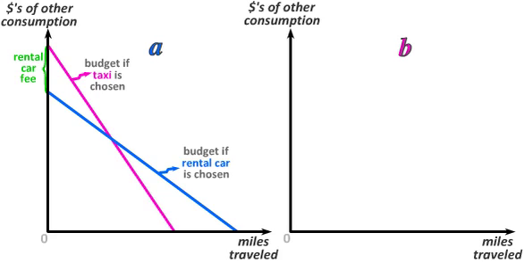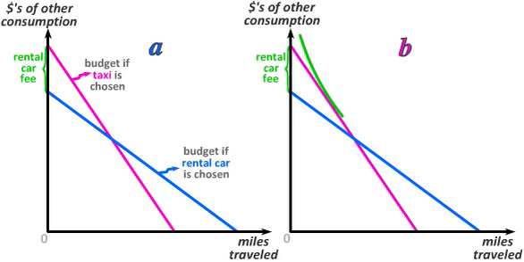The rental car fee can then be read off as a vertical distance on the vertical axis of our graph. If we take cabs, we don't have to pay any fee. If we take a rental car, we have to pay a fee before we ever get out of the airport and drive a single mile. Thus, the difference between the vertical intercepts of the taxi budget constraint and the rental car budget constraint must be the rental fee we paid in order to start driving the rental car.